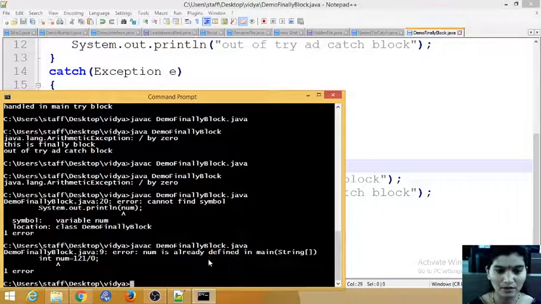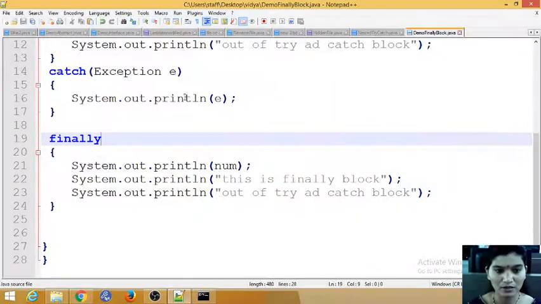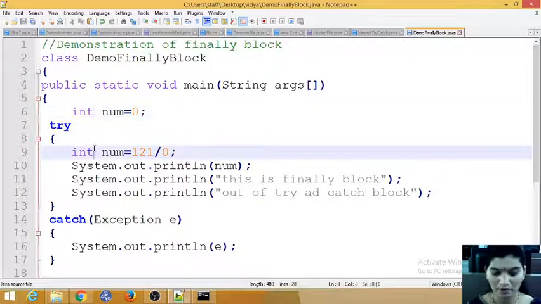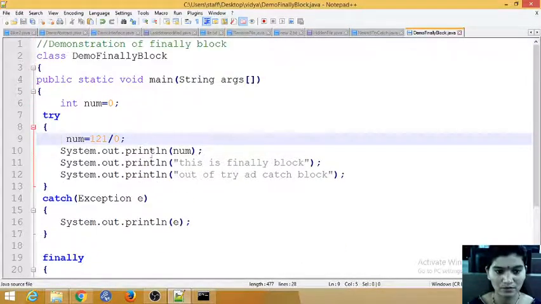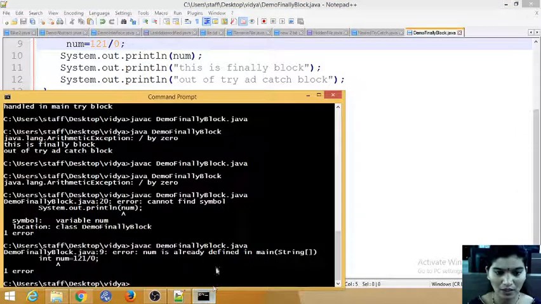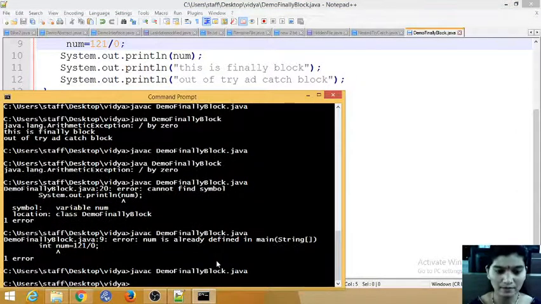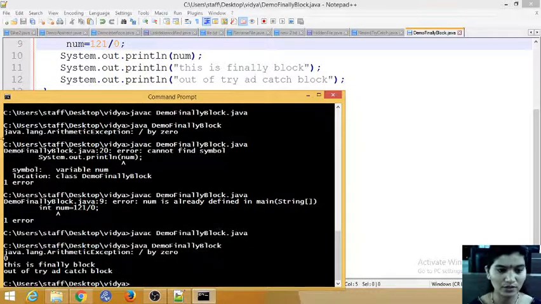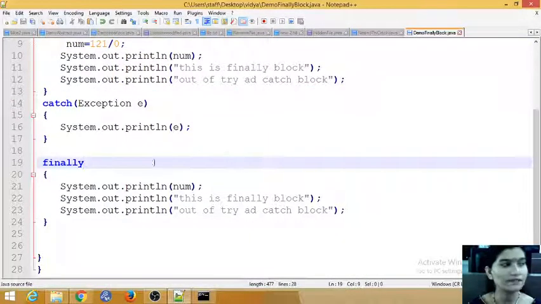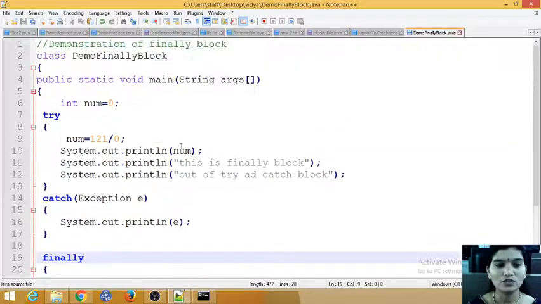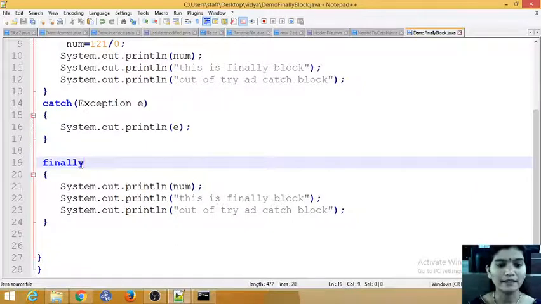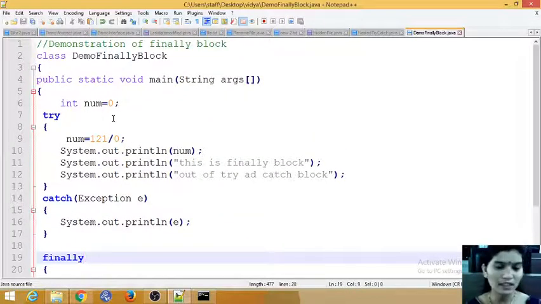Number is already defined in main, so no need of declaring the data type again. Okay, now compile, run. So now you are getting 0 as a value, so you are printing the num value also, and you are running the finally block completely. So even if you got an exception, you are running your finally blocks.